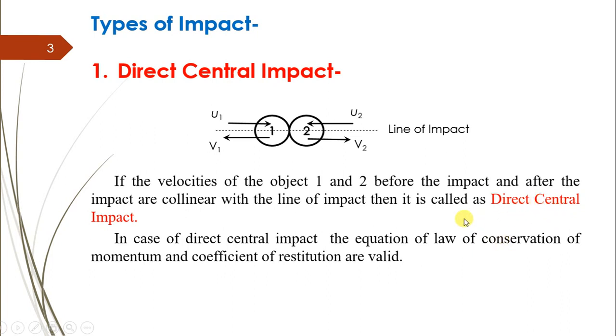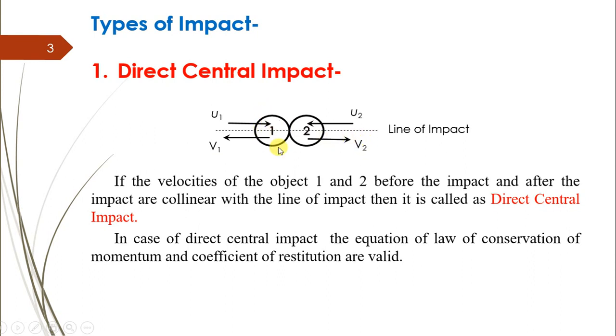central impact. It means that suppose body 1 is moving with an initial velocity u1 towards the right, and body 2 is moving with an initial velocity u2 towards the left. Both move and impact each other, and after the impact, body 1 moves in the opposite direction with a velocity v1, and body 2 moves again in the opposite direction with a velocity v2, and